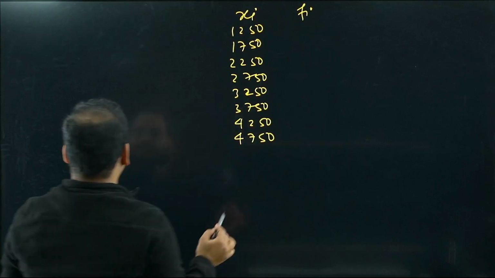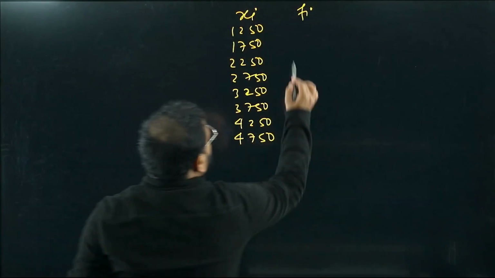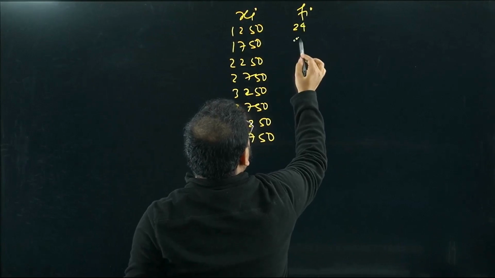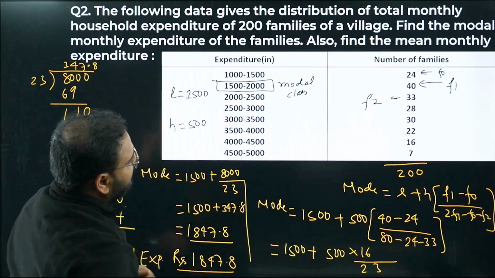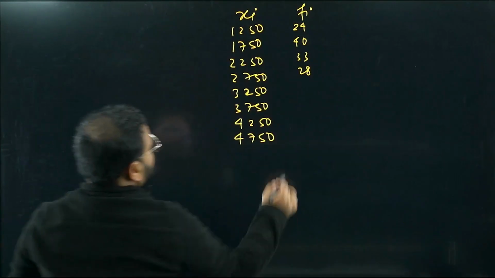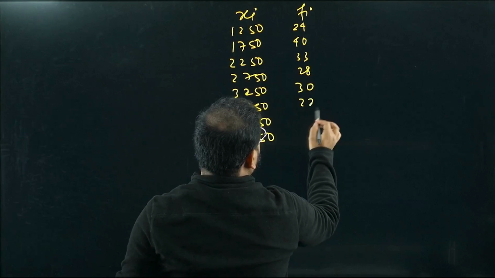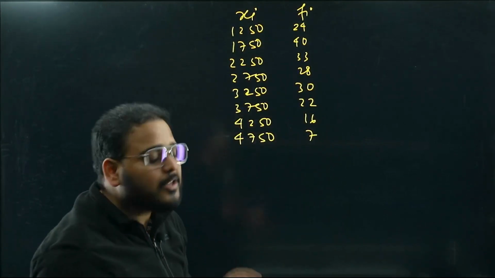Now frequency, let's have a look. Frequency will be given by what? 24, 40, 33, 28, and 30, 22, 16 and 7. Okay, so we are looking to find what? The mean using the step deviation method.